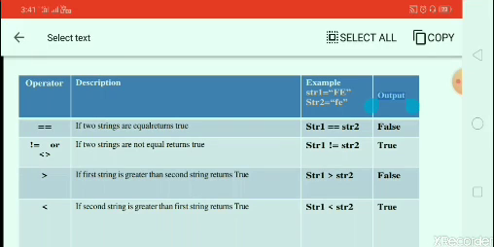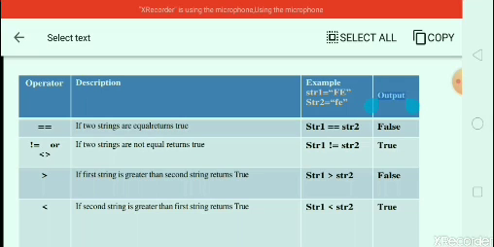The first operator is equal to. If two strings are equal, the output is true, otherwise false. Here str1 is capital 'FE' and str2 is small 'fe'. The two strings are not equal, so the output is false. Second, not equal to. If two strings are not equal, then true. Here str1 is capital 'FE' and str2 is small 'fe', so the output is true because these two strings are not equal.